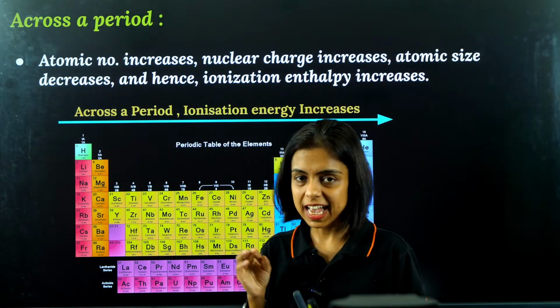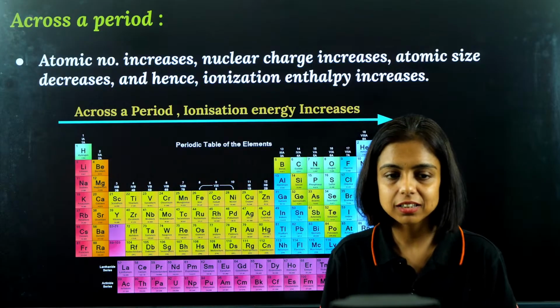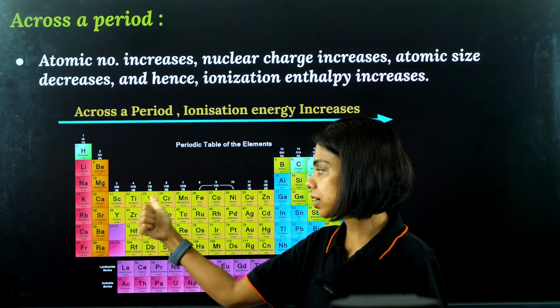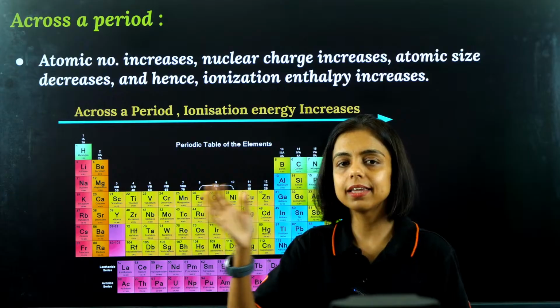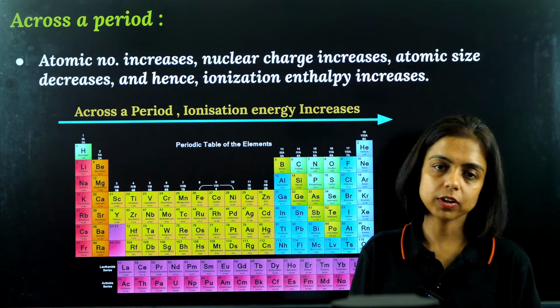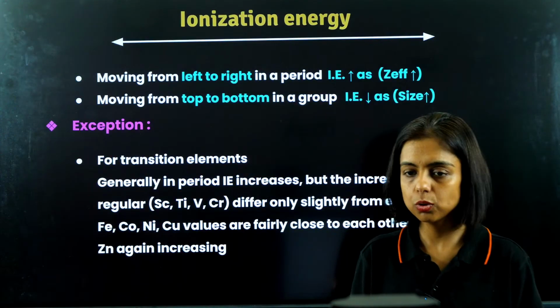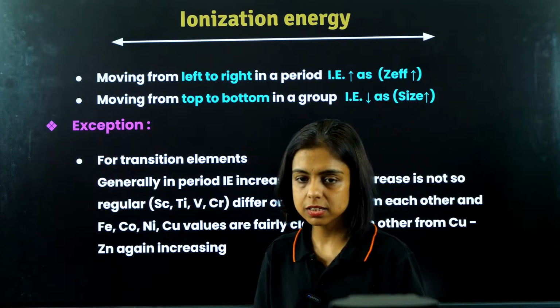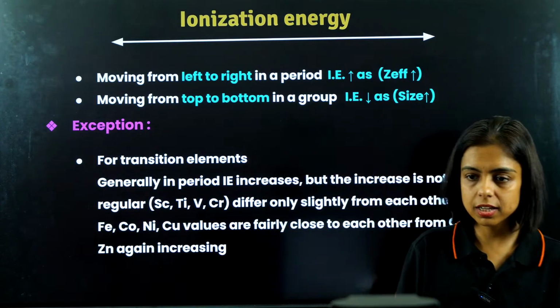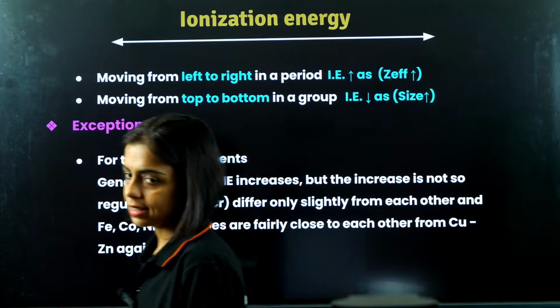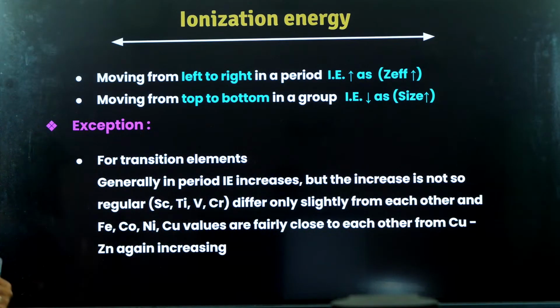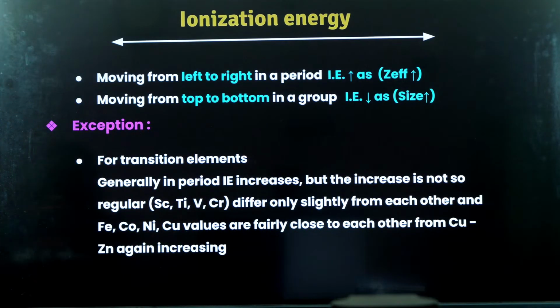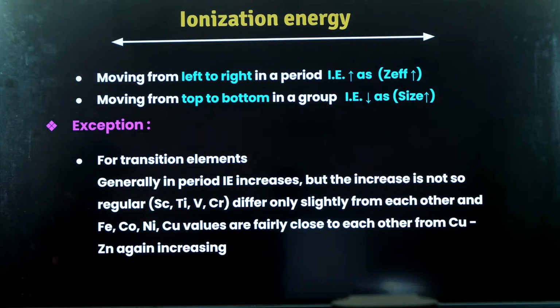So if atomic radius is not following the regular trend, first it decreases, then becomes constant and then increases, what will be the effect on the ionization energy? You know, ionization energies are dependent upon size. So generally first it will increase, then become almost the same and then decrease, right? Got it?